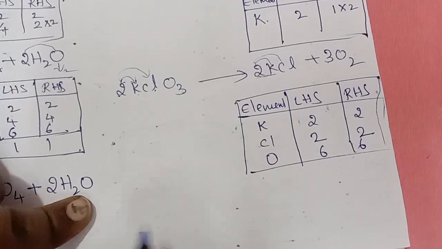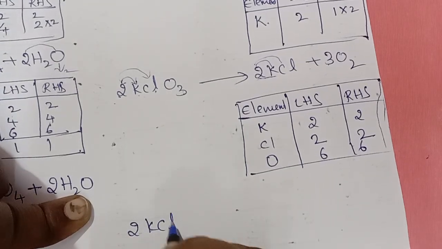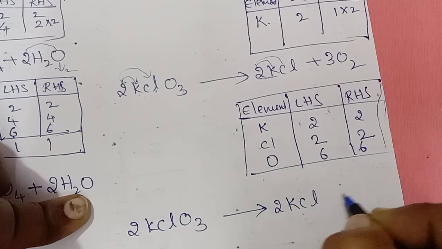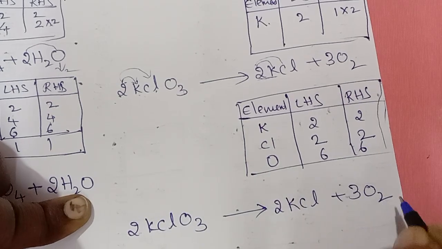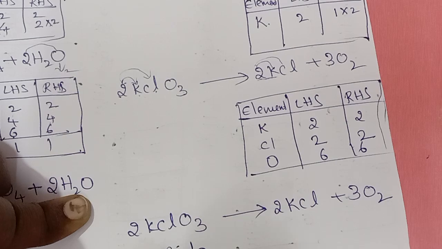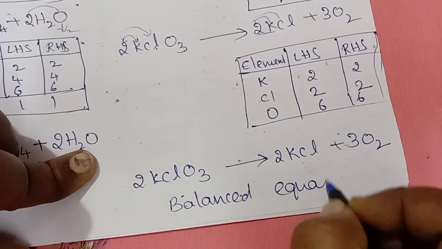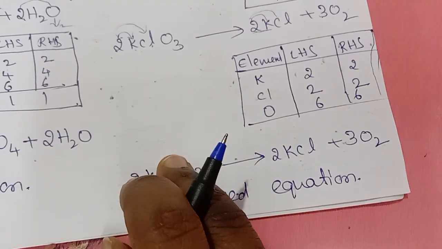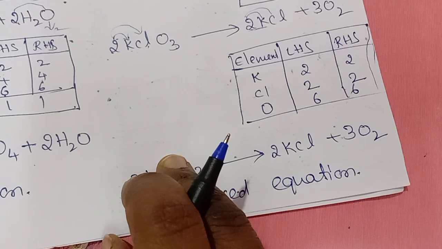Clear? So what is our balanced equation? 2 KClO3 gives out 2 KCl plus 3O2 is our balanced equation. Very, very important topic. Next example.